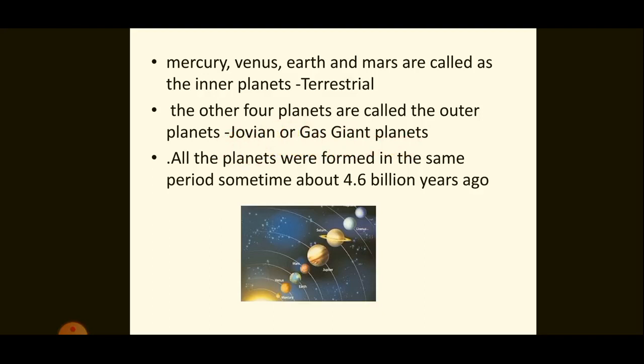These planets, the Jovian planets, are actually larger than the terrestrial planets, and they have got thick atmosphere, mostly made up of hydrogen and helium. All these planets were formed about 4.6 billion years ago. Till 2006, Pluto was also considered as a planet, but now it is under the category dwarf planet.